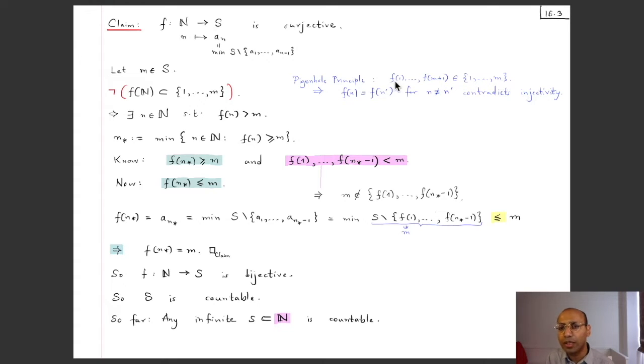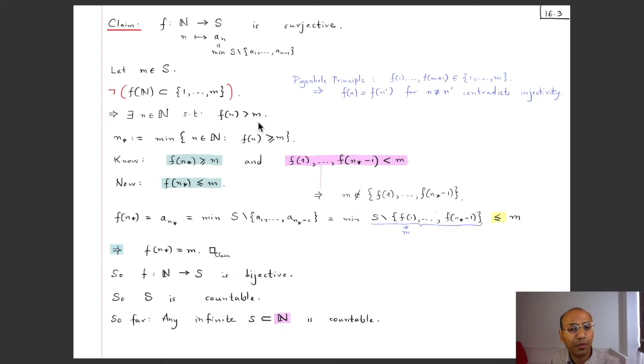Okay, so you are putting these numbers in these m boxes, but since there are m plus 1 of them, by the pigeonhole principle, 2 of them will have to fall in the same box. So there are two numbers n and n prime amongst 1 to m plus 1, such that Fn equals Fn prime, but that contradicts injectivity, and so this cannot happen.